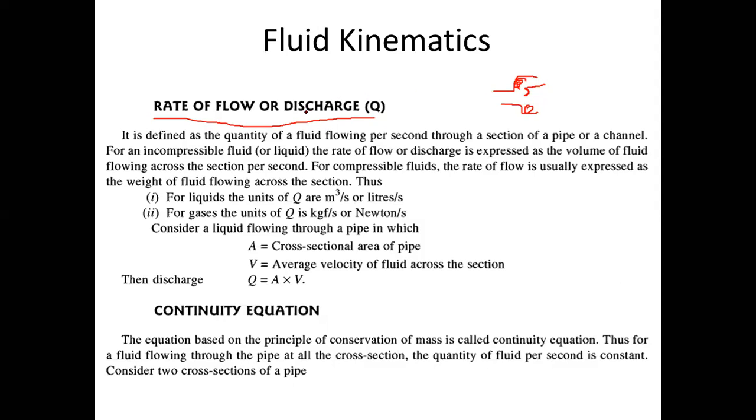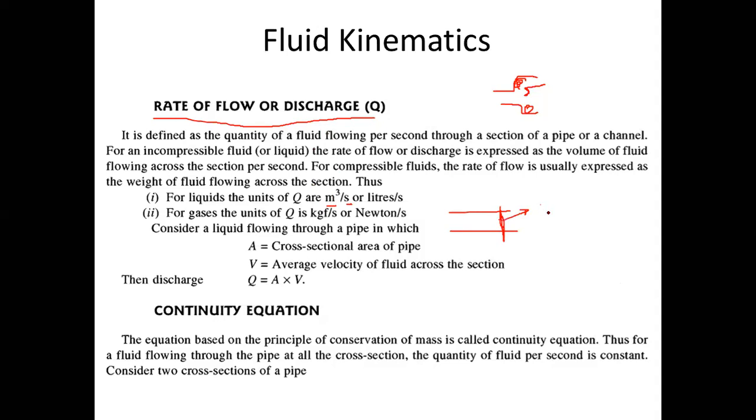Now, the definition of discharge is the rate of flow of liquid. Rate of flow of liquid means we can measure liquid in terms of volume, meter cube, and rate in terms of time, seconds. So the rate of flow of liquid through a particular cross section is called discharge. Suppose I assume a pipe and I want to find discharge. At this point, this is a cross section. I want to measure how much volume per second is flowing through this section. That is called discharge.